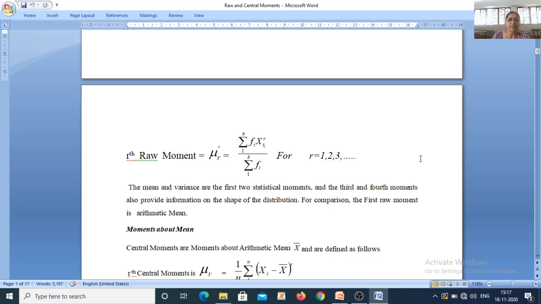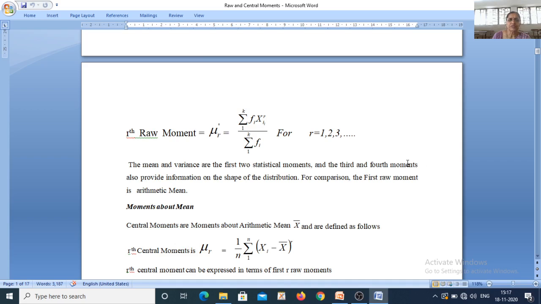So the mean and variance are the first two statistical moments, and the third and fourth moments also provide some information about the shape of the distribution, and this is very important for comparison. Now when we compute raw moments, these are moments about origin 0.